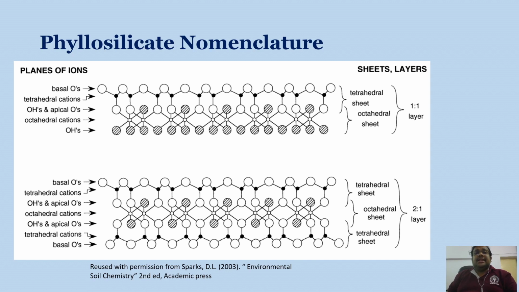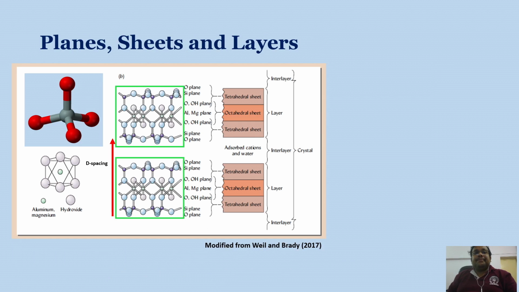So you can see there are majorly two types of clay mineral: one is the 1:1 type of clay mineral, another is the 2:1 type of clay mineral. There is another type of clay mineral which is called 2:1:1, or sometimes we call it 2:2 type of clay mineral, where we can see some extra sheets of atoms present in the interlayer space, for example chlorite. We are going to discuss the structure of chlorite in the coming slides.